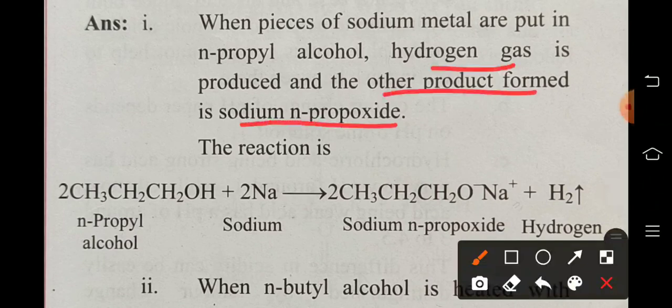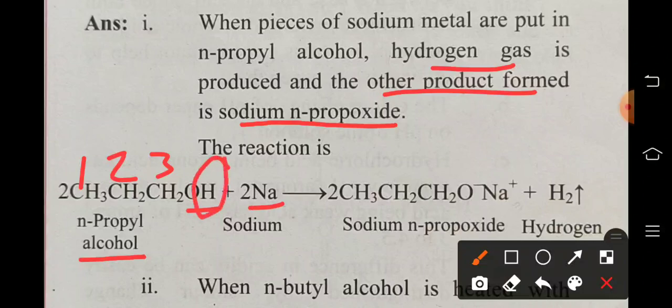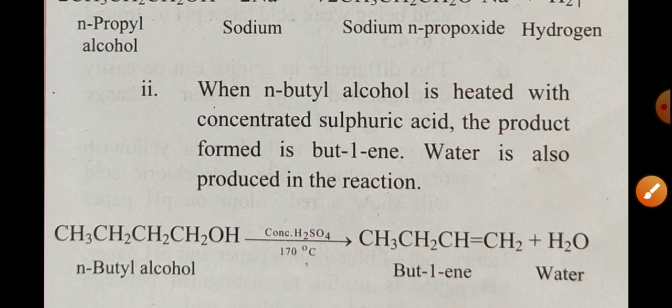See the reaction. N-propyl alcohol. How many carbons? Check here: 1, 2 and 3 carbons, and OH is the functional group of alcohol. So N-propyl alcohol and sodium metal react here. So what happens? Same reaction. Here 2 hydrogens are replaced by 2 sodium atoms. Hydrogen gas is released and sodium N-propoxide is formed. Clear to all of you? Next.